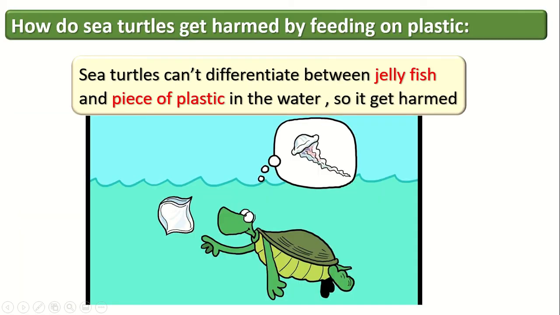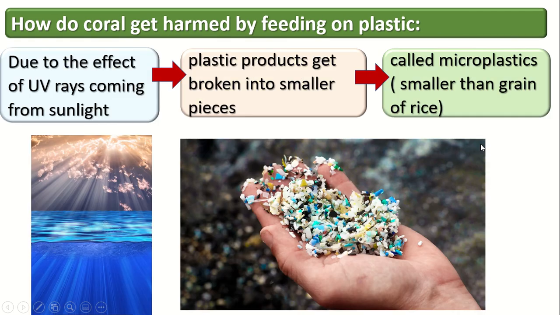Okay, how do the sea turtles get harmed by feeding on plastic? The sea turtles cannot differentiate between a jellyfish and a piece of plastic or a plastic bag. They think the plastic bag is a jellyfish, so they eat the plastic bag and they die because they think this is a jellyfish. So we should avoid throwing plastic into the water.